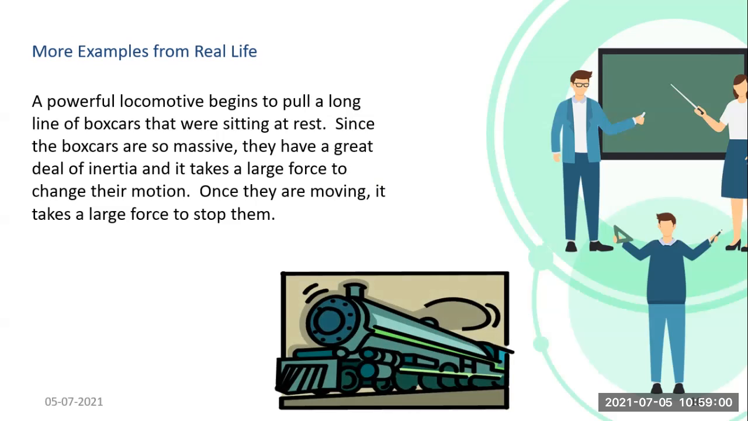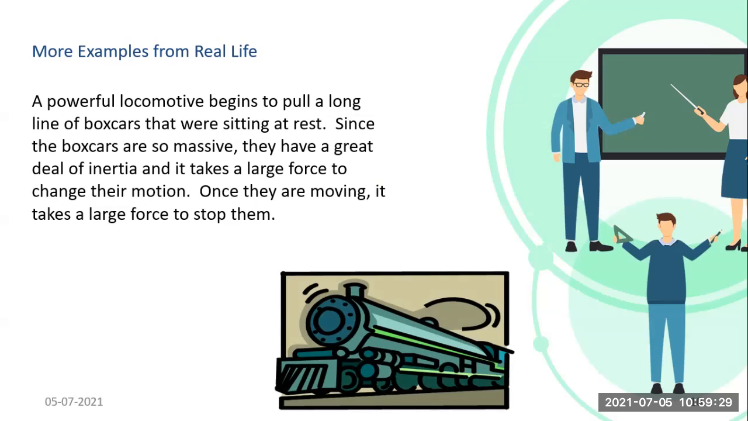Now we'll see one example. Can you see, students, there is one train. This train is known as a locomotive engine. A powerful locomotive engine begins to pull a long line of boxcars that were sitting at rest. Since the boxcars are so massive, they have a great deal of inertia, and it takes a very large force to change their motion. Now, what does it want to say in simple language?